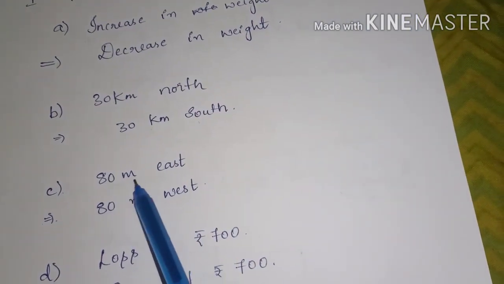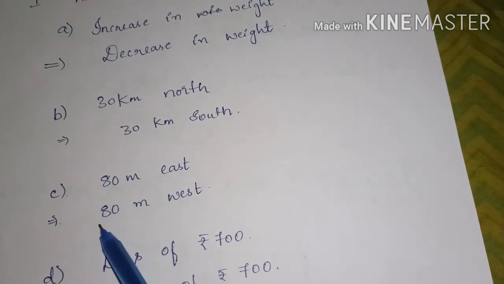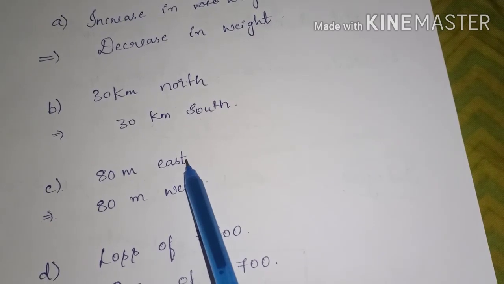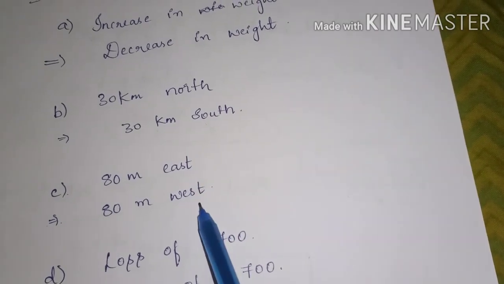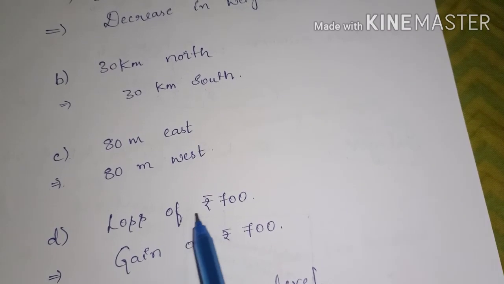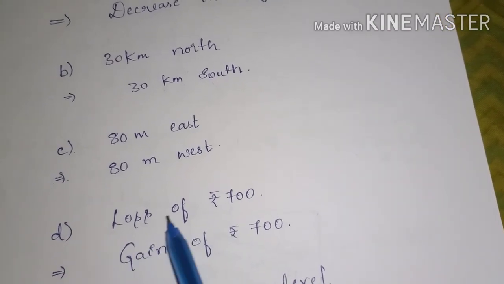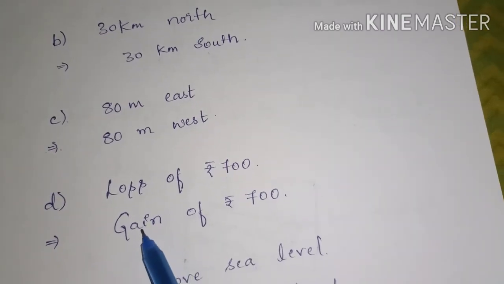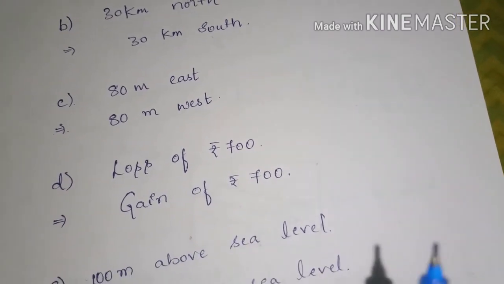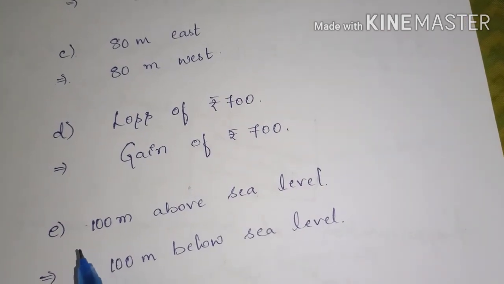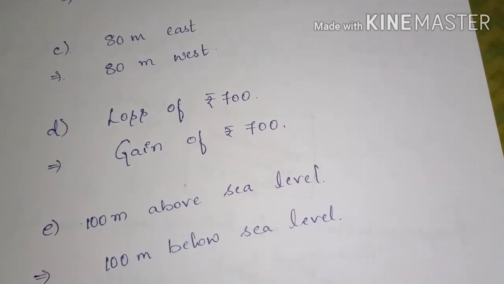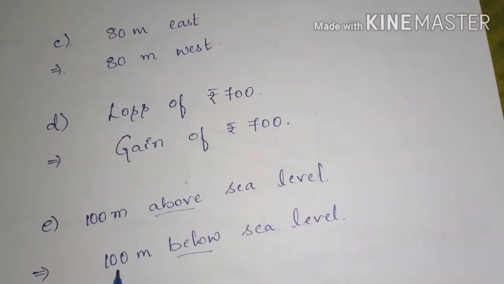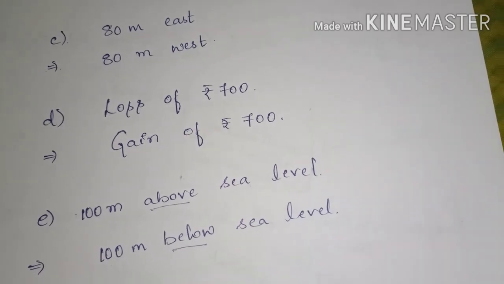Question C. 80 meter east. The answer will be 80 meter west. Opposite direction of east is west. Next, loss of rupees 700. Opposite of loss is gain. So, gain of rupees 700. The next one, 100 meter above sea level. The opposite of above is below. So, it is 100 meter below sea level.